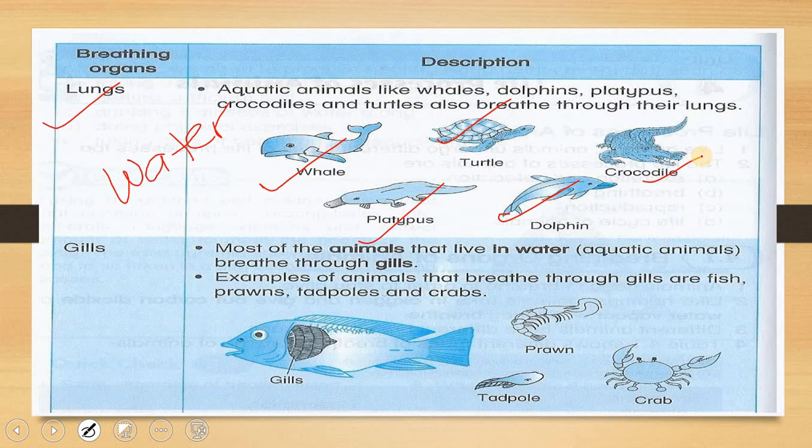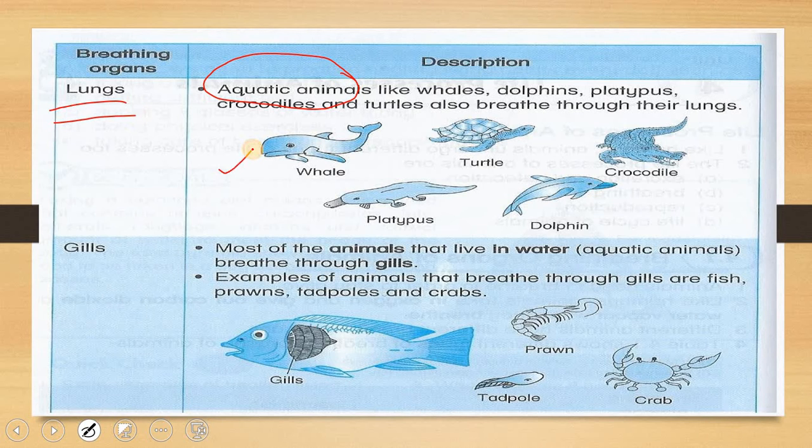Even though they are not land animals, they live in the water. The easiest is the whale. They breathe through their lungs. If they ask you, in most subjective questions, they will ask you to give 2 examples of animals that live in water, or aquatic animals, that breathe through their lungs. So you have to say, okay, whale and also dolphin. These 2 are the easiest to remember and the most popular answers given by students.